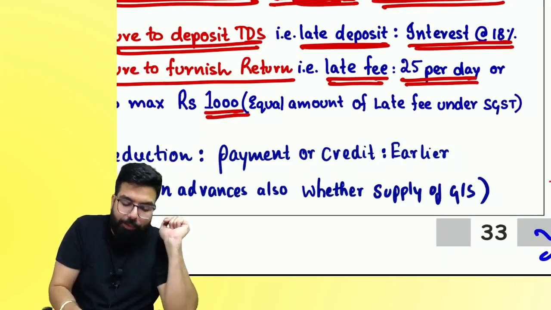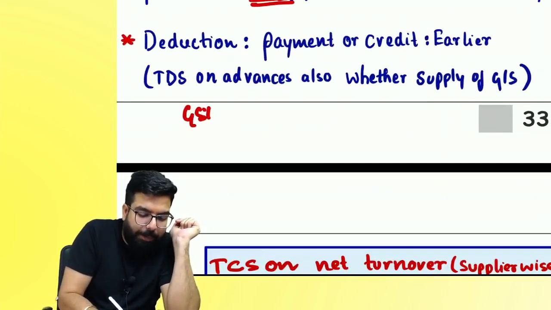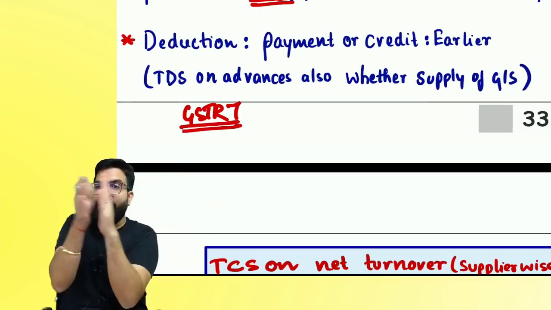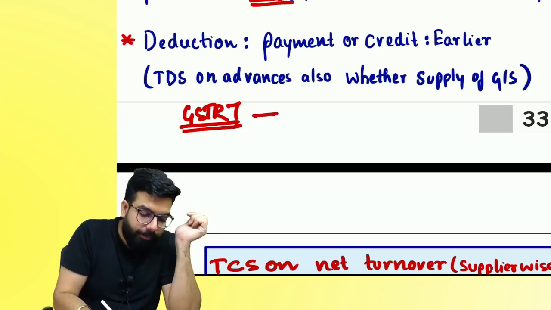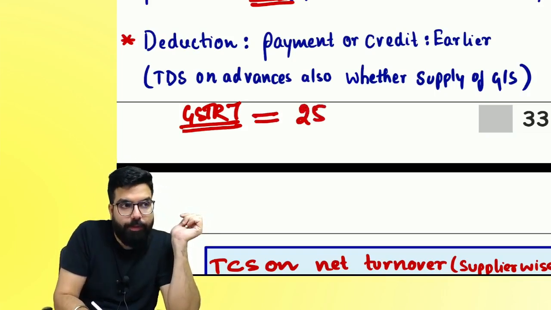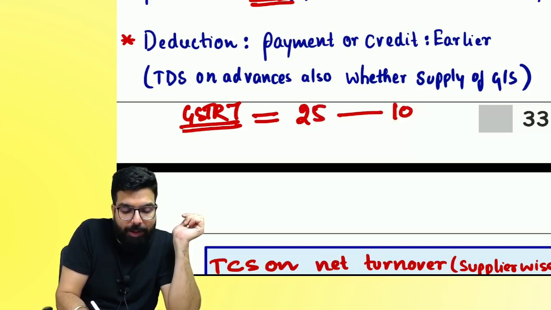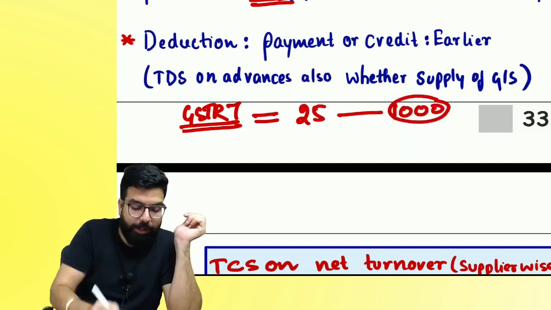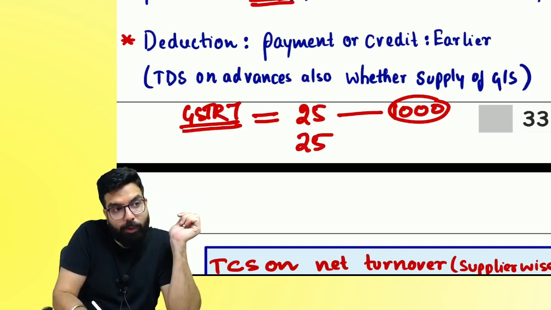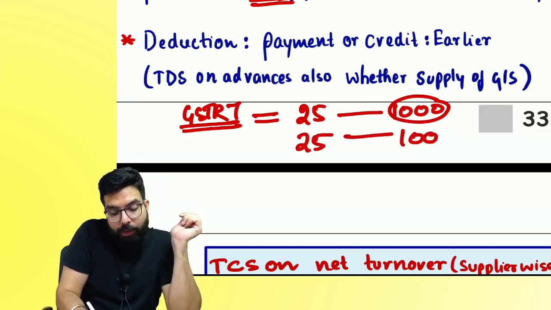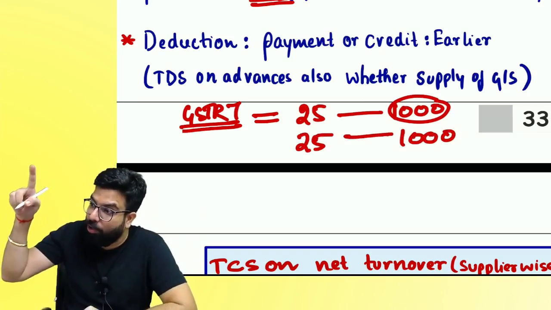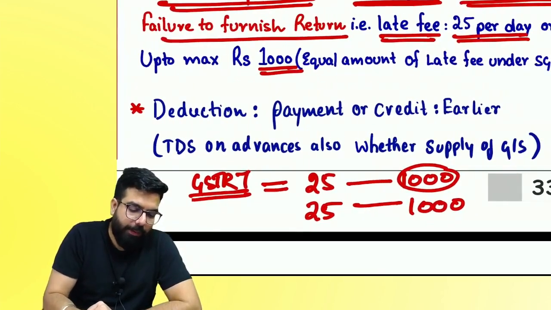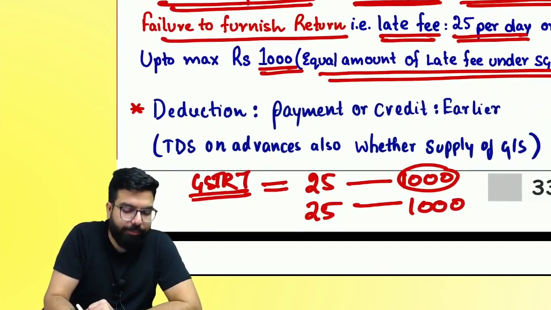Tell me one thing. If a government department does not file their GSTR 7 by the 10th of next month, they will have to pay how much per day? 25 rupees. Maximum can be how much? 25 per day, maximum 1,000. And under SGST it will also be 25. You have to pay the late fee under the CGST Act and also under the SGST Act. Are we all clear till here? Can I go ahead, everyone?